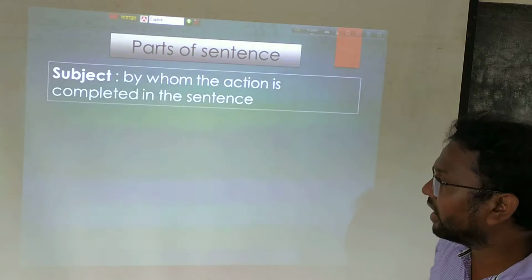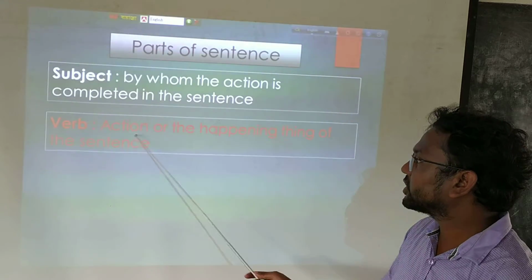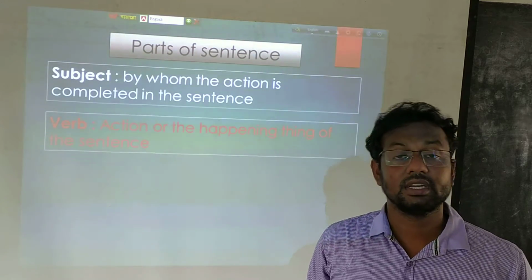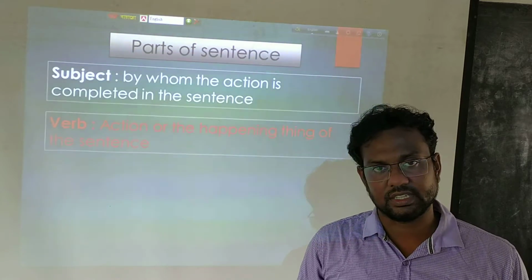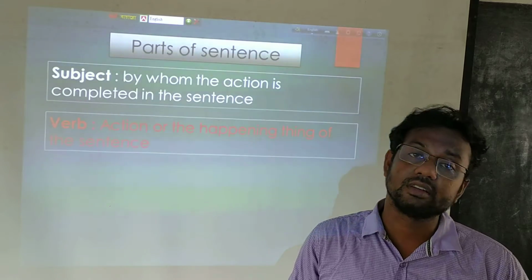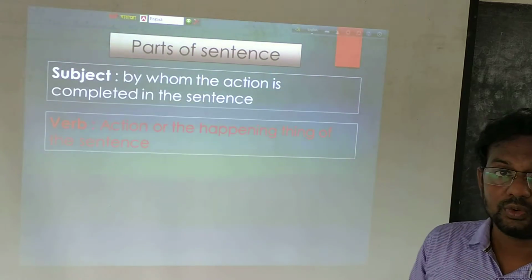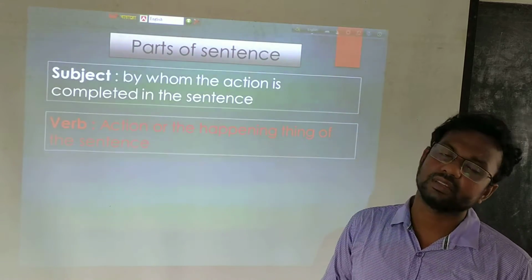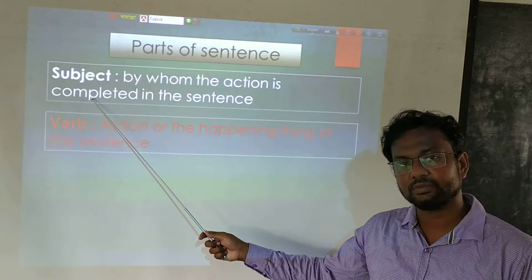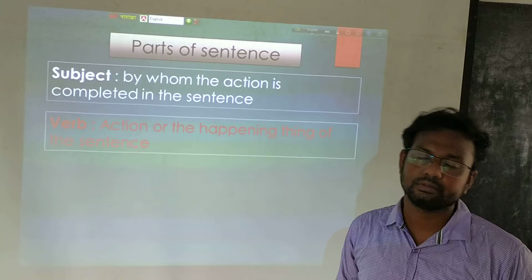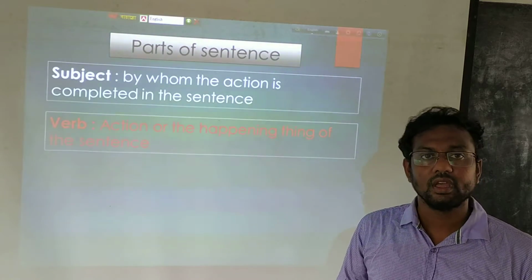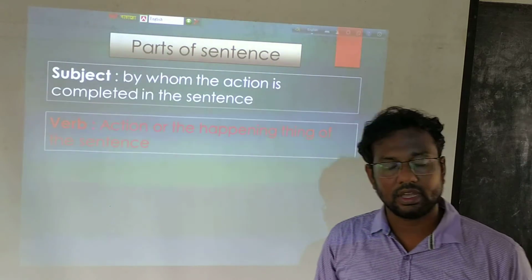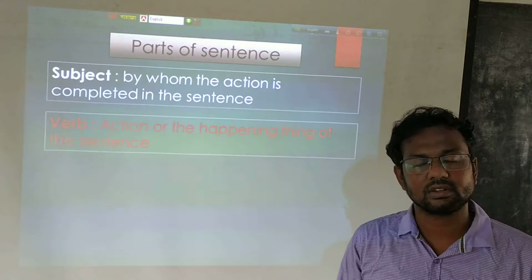Now it is time for verb. Verb is the action or the happening thing of the sentence. You have to remember that verb is the heart of the sentence. Without a verb, a sentence can never be completed. For this reason, always remember that without a verb, a sentence can never be imagined. But without subject, without auxiliary verb, without object, a sentence can be completed. A sentence must be possible. The action or happening thing of the sentence is also called verb.